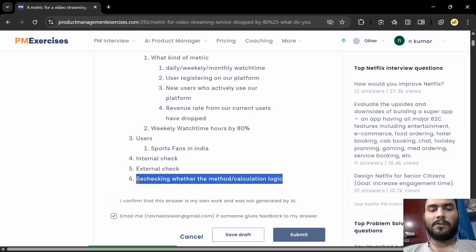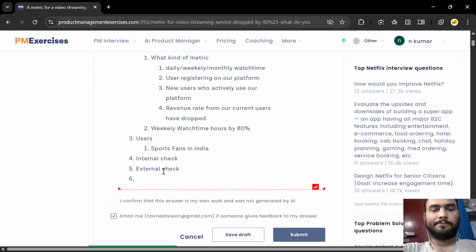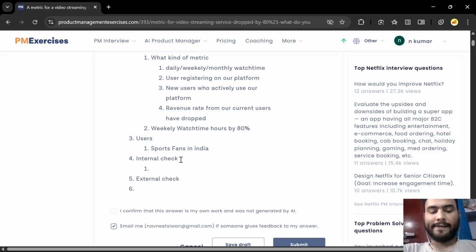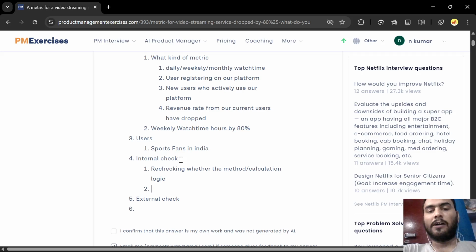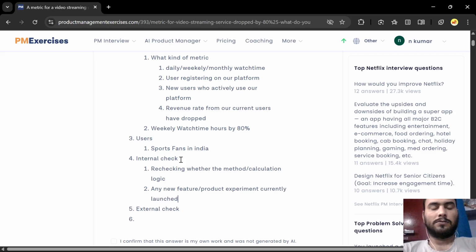Now, rechecking the calculation of the metric comes under the internal part, where we check our calculation logic on the dashboard, on the analytics part where we are seeing that metric. You can check the calculation logic, and we could see internally whether we have launched any adjacent related product or any new feature or product experiment currently or in the past.